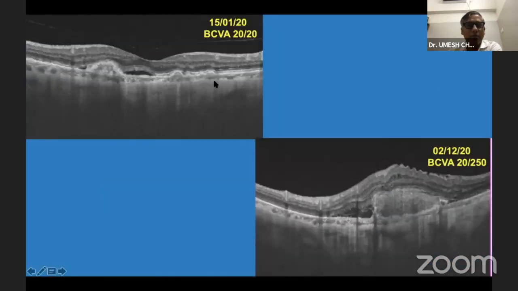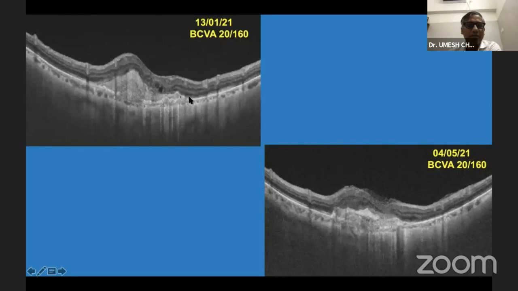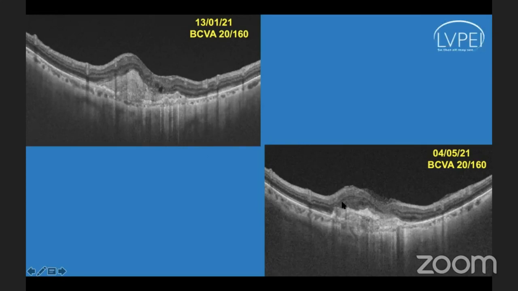So this is when COVID struck and the patient was not able to return for further treatments. But when the patient returned later, the vision had dropped significantly to 20/50, and there was a fibrinous accumulation subretinally. With treatment, the patient regained some amount of vision, but it ended up with a dense scar at the macula.